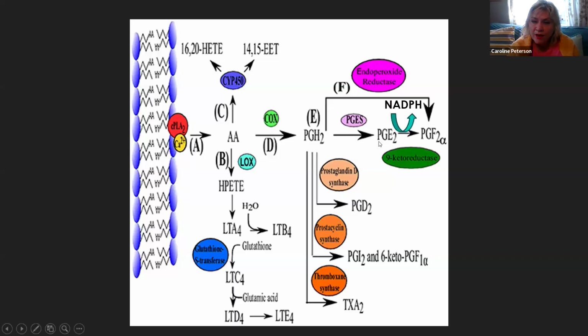Now, the prostaglandin E2, the vasodilatory, in order to break that down into F2 alpha, we need to have the NADPH, which is kind of like a form of niacin. That's very important in a number of metabolic pathways. And so we're wondering, when there's an imbalance of the vasoconstrictors to vasodilators, do we have enough NADPH? Is there an issue with that pathway? So we want to look at what produces NADPH.